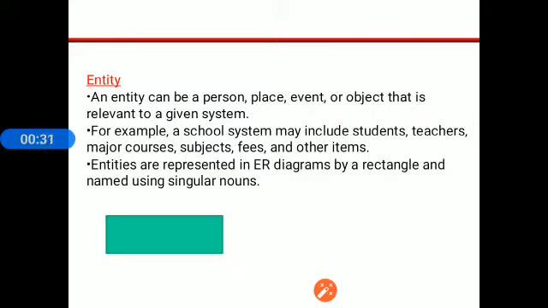So what is entity? Entity can be any person, any place, an event or object that is relevant to a given system. For example, a school system may include students, teachers, major courses, subjects, fees and other items. Entities are represented in ER diagram by a rectangle and named using singular noun. So this is specialization of entity. How to decide the entity that is given here: it is named using singular nouns.